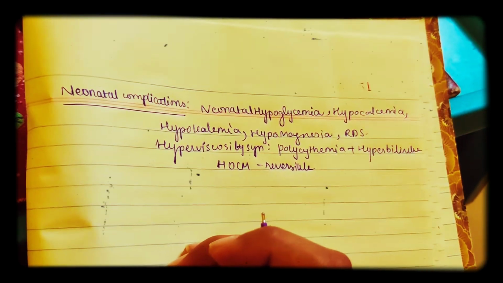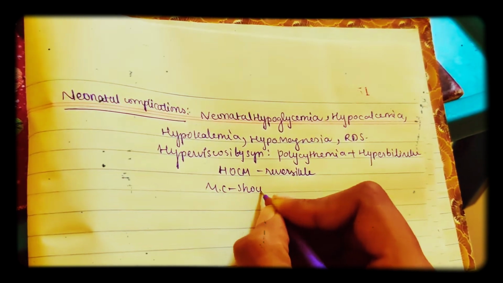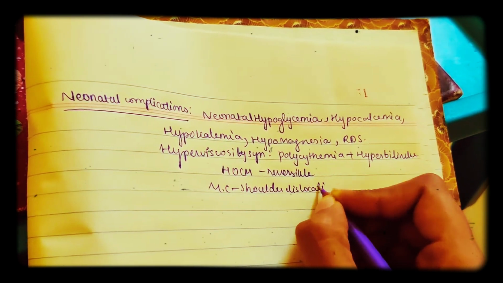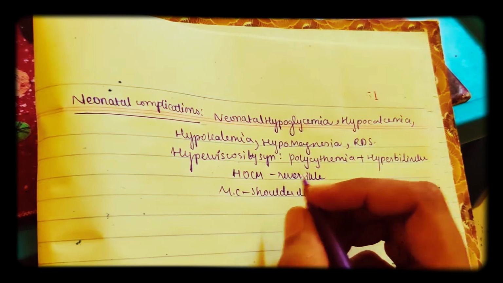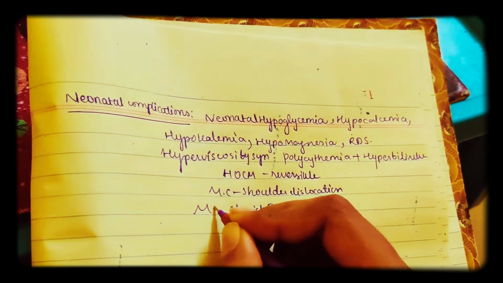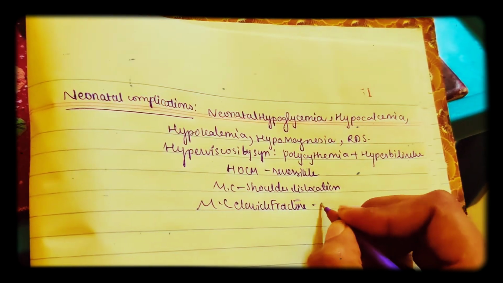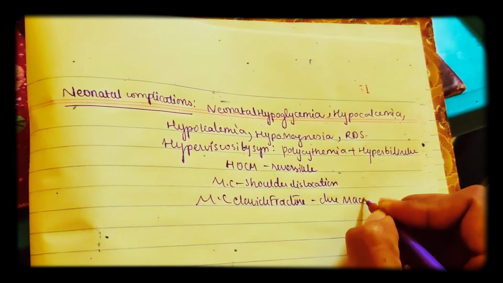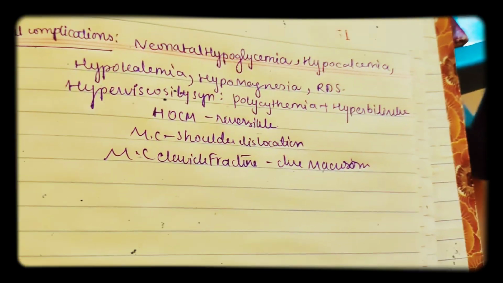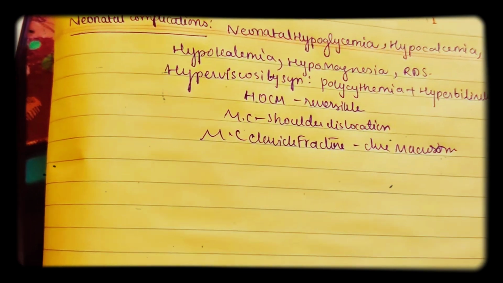And there are increased chances of dislocation; the most common is shoulder dislocation. Why, we already know. And fractures; clavicle fracture is the most common. Clavicle fracture is due to macrosomia, and the shoulder dislocation is also because of macrosomia. During delivery, because of the drag, there may be shoulder dislocation.